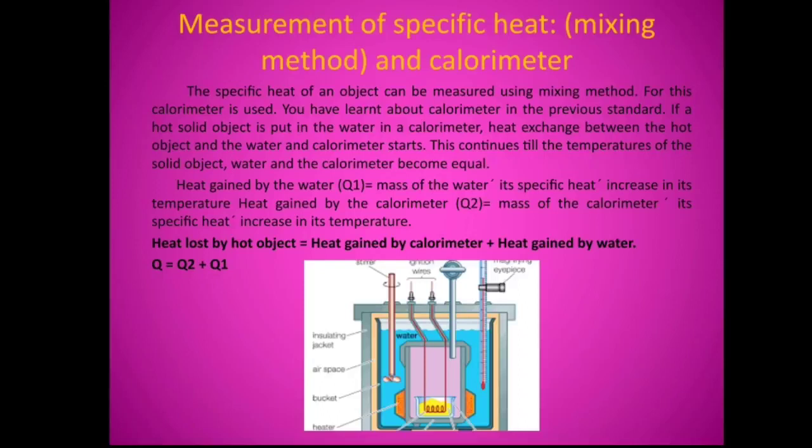Heat gained by the calorimeter, Q2, is given by mass of the calorimeter into its specific heat into increase in its temperature. Therefore, we have heat lost by the hot object is equal to heat gained by the calorimeter plus heat gained by the water. Therefore, we have Q is equal to Q1 plus Q2. Using these equations, if the specific heat of water and the calorimeter are known, we can find out the specific heat of the solid object.